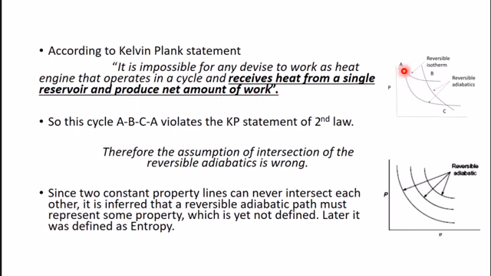Single reservoir, AB is a reversible isothermal. Here only we are interacting with this single reservoir, we are getting heat from this AB and we are producing net work output, that is area under this cycle. Okay, so according to Kelvin Planck statement, this is a violation of second law of thermodynamics. So the assumption that we have done that intersection of the reversible adiabatics is wrong.